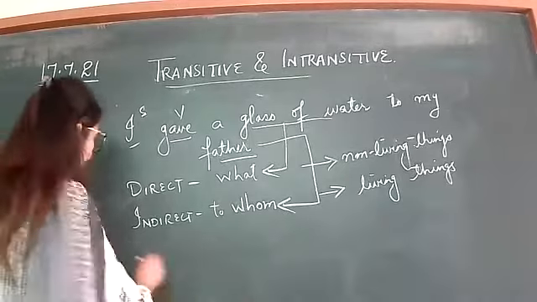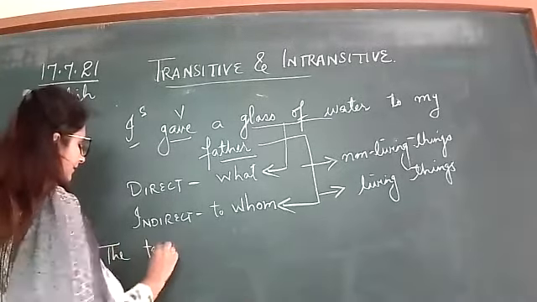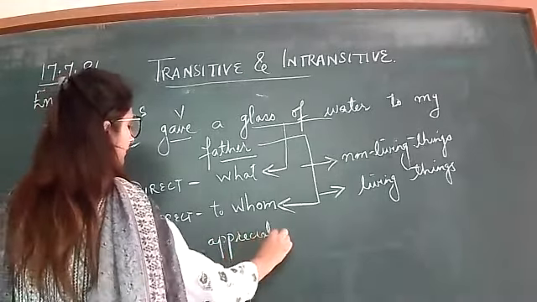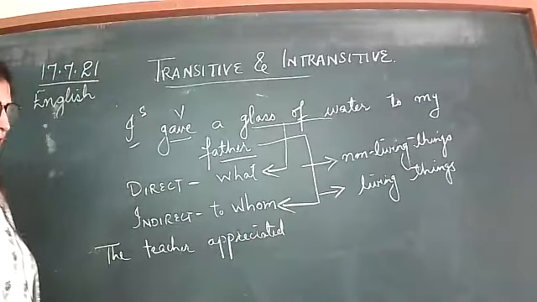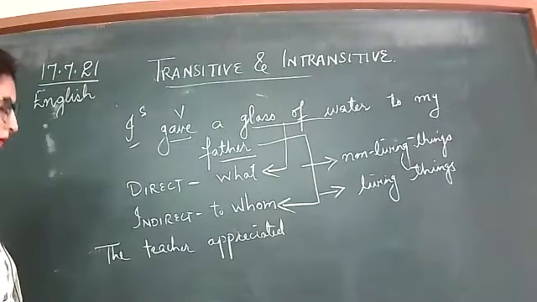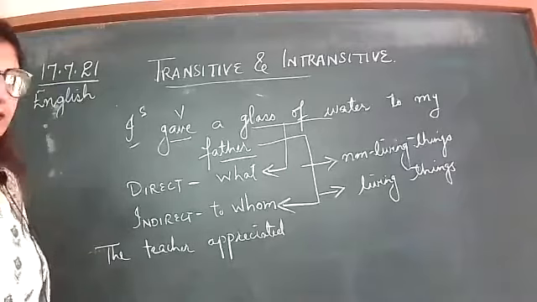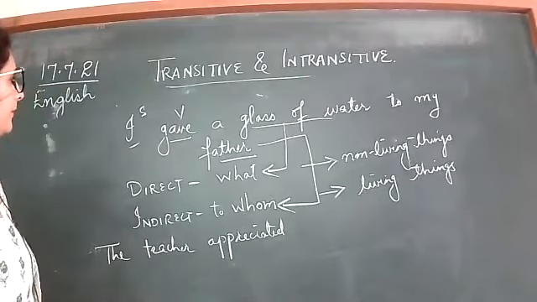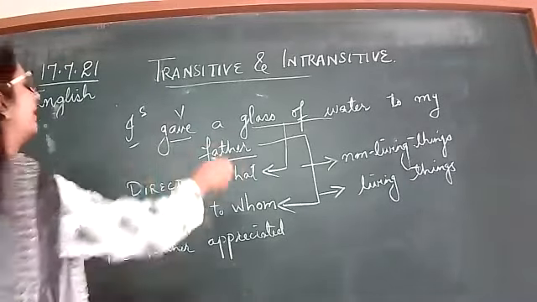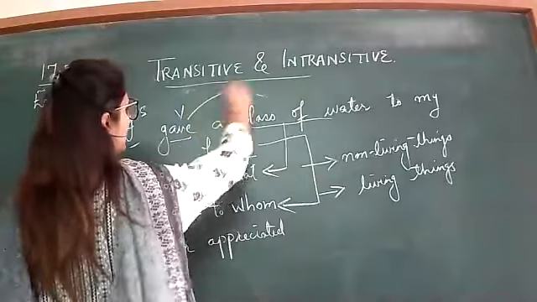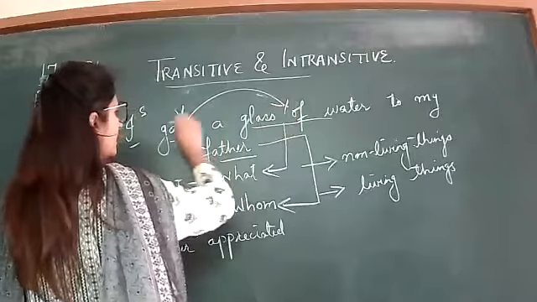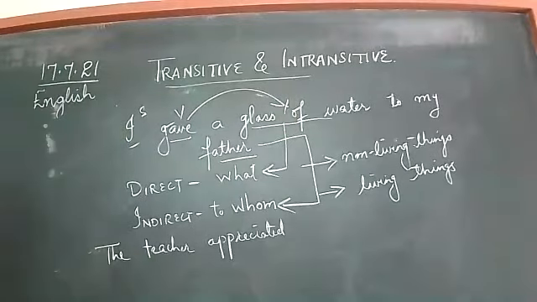Suppose I speak. Excuse me, ma'am, in this sentence we will not find the transitive and intransitive verb. In the previous sentence, I gave a glass of water. Here the action is passing on to the object, a glass of water. So this is transitive. Okay, ma'am. Right?